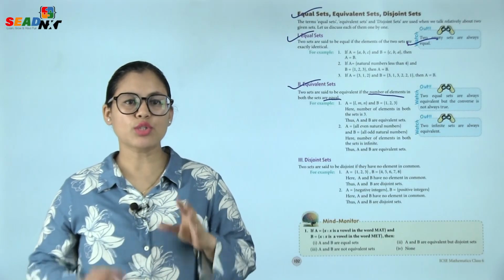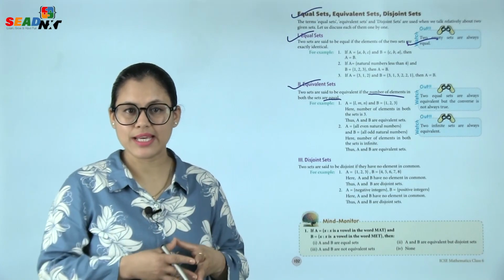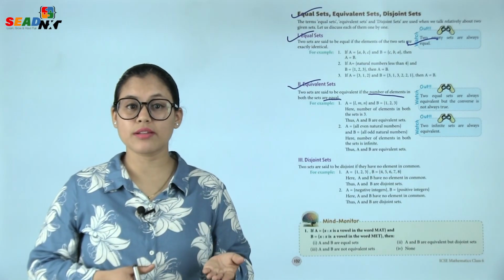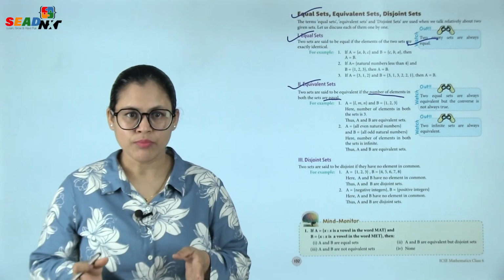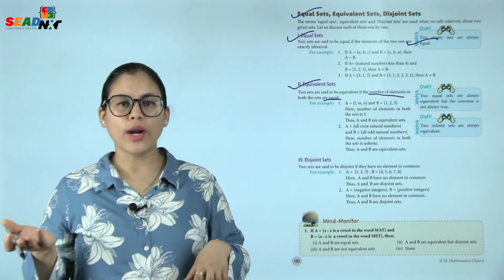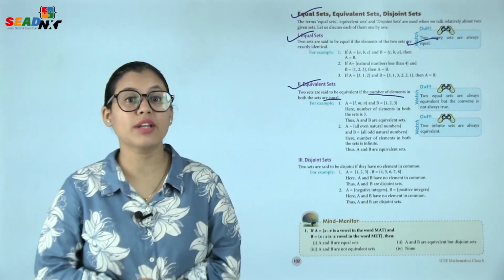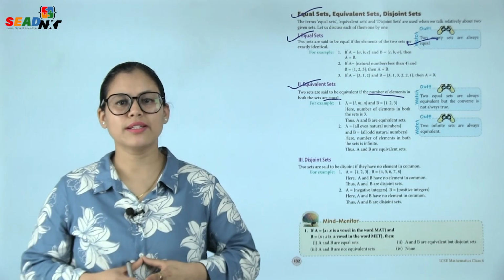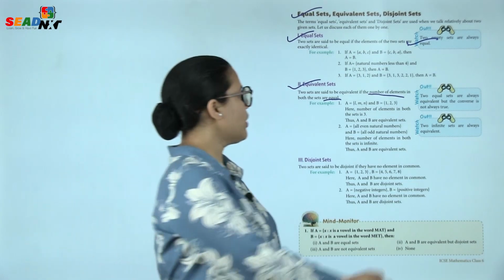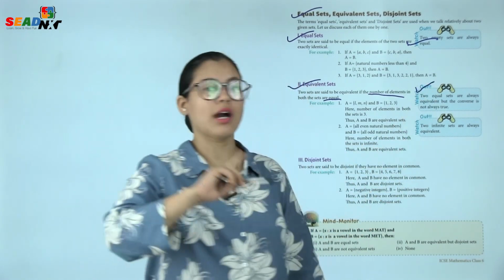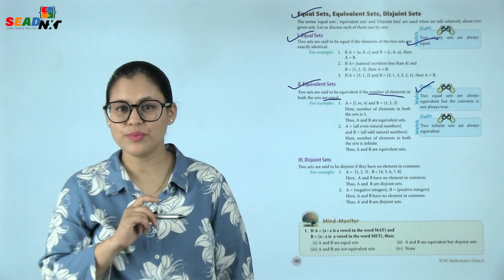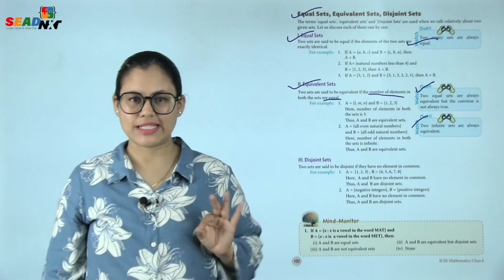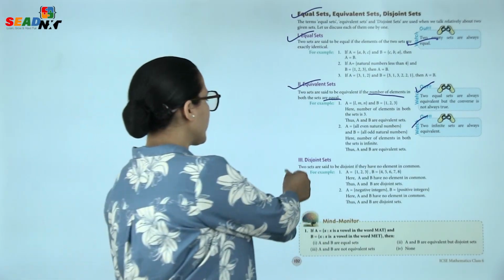Number 2, A is equal to all even natural numbers and B is equal to all odd natural numbers. So here the number of elements in both the sets is infinite, because all the odd natural numbers and all the even natural numbers are infinite, so the number of elements is the same. So A and B are equivalent sets. Watch out, two equal sets are always equivalent, but the converse is not always true, and two infinite sets are always equivalent. Number 3, disjoint sets.